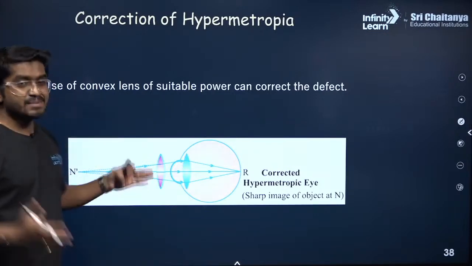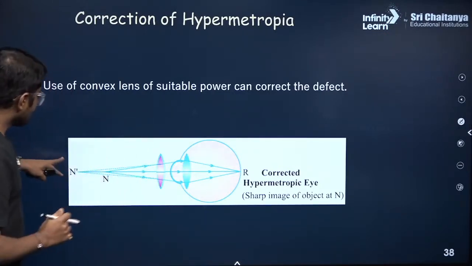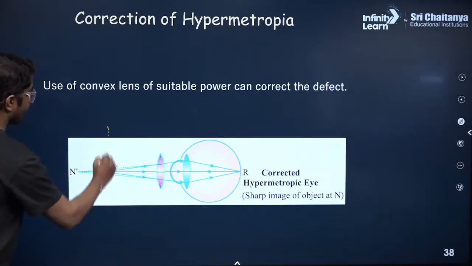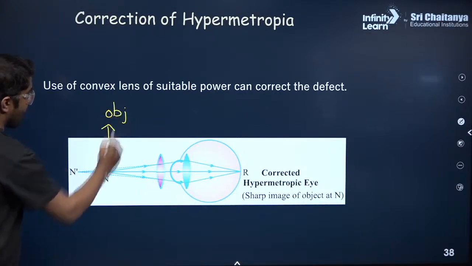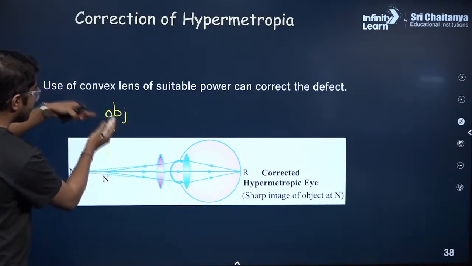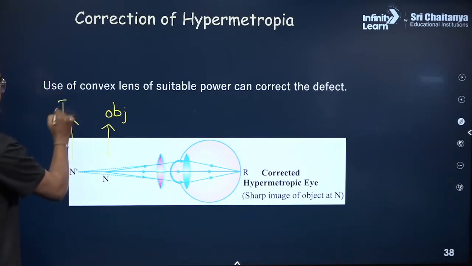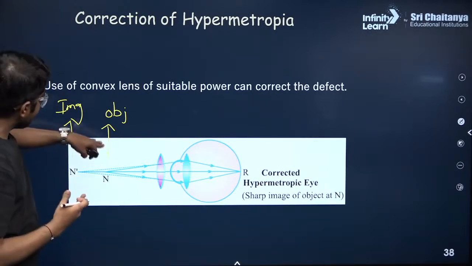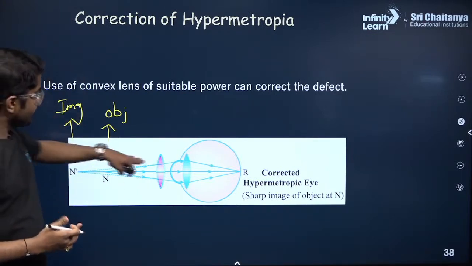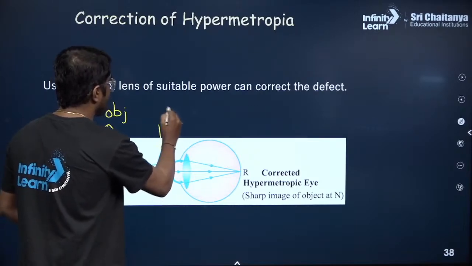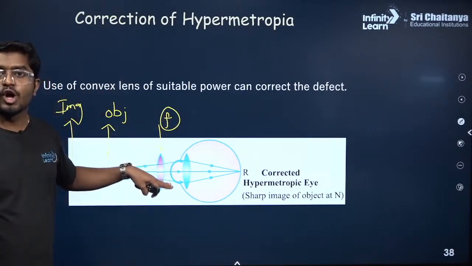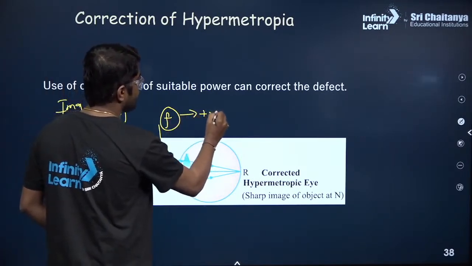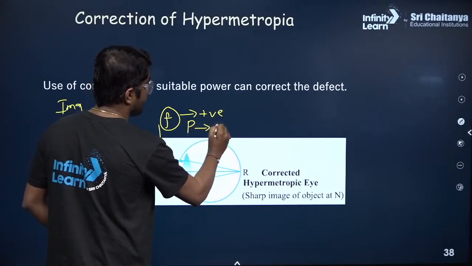We use a convex lens because we want to converge the light, correct? So if you place the object at 25 centimeters from the eye, the image should form at the new near point. If the image is formed at the new near point, then this is the suitable focal length of the convex lens. Since it is a convex lens, the focal length would be positive, and even the power of the lens would be positive.